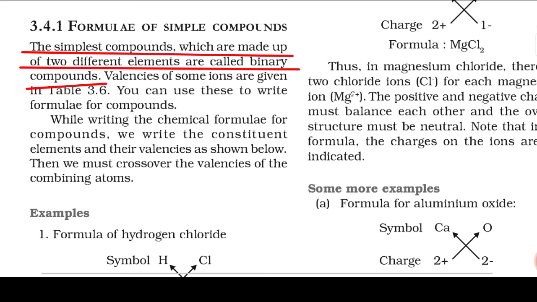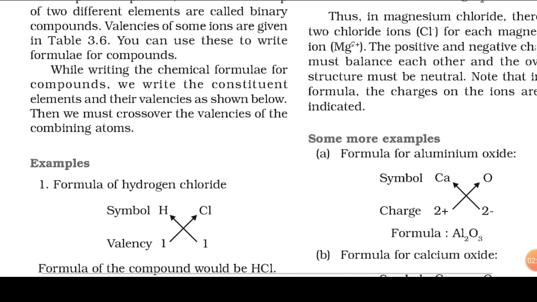The simplest compounds which are made up of two different elements are called binary compounds. Now we will learn to write the formula. While writing the chemical formula of compounds, we write the constituent elements' symbols and their valencies, and then we crisscross